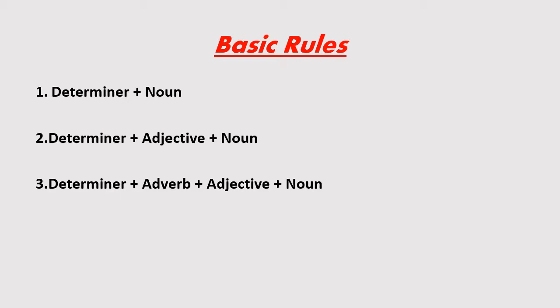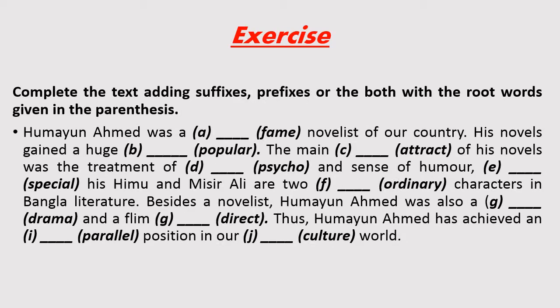Now I am giving you another important rule which will be very useful for you. So see the rules. Number 4, preposition plus noun. So let's go to practice now. Here I have written a paragraph on the novelist Humayun Ahmed, where you try to answer based on what I have discussed so far. So dear students, let's try.